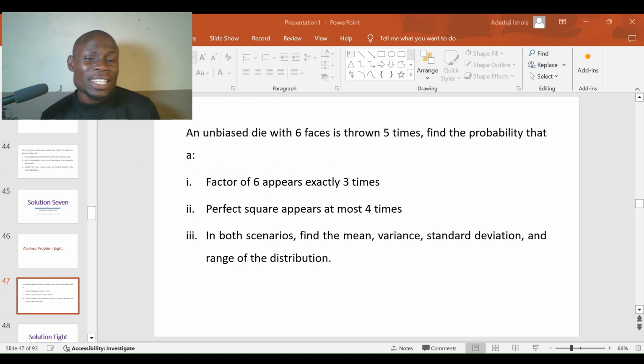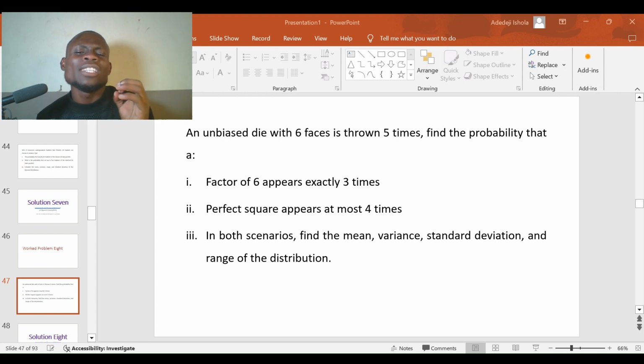He said in an unbiased die with six faces. A die has six faces: one, two, three, four, five, and six. If it's thrown five times, that is the number of times thrown, five times. Now, for the fact that you're talking about a die with six faces, that tells you that this is a discrete probability distribution.